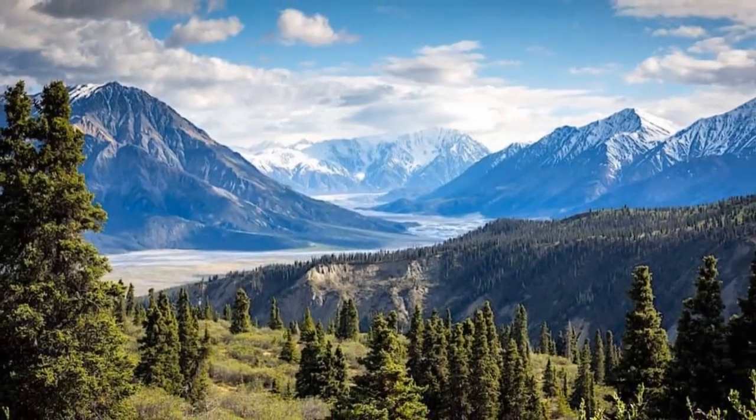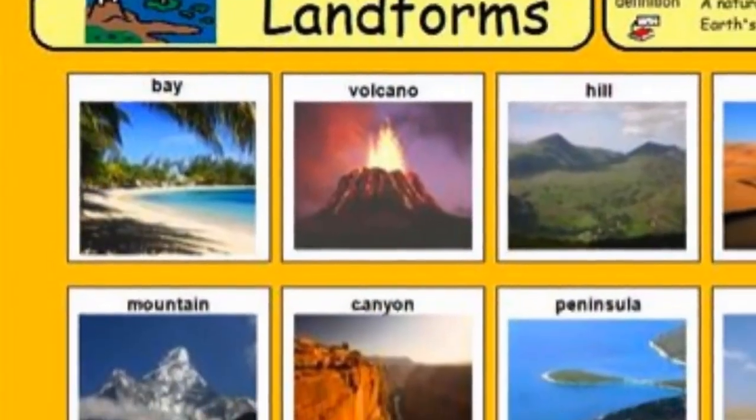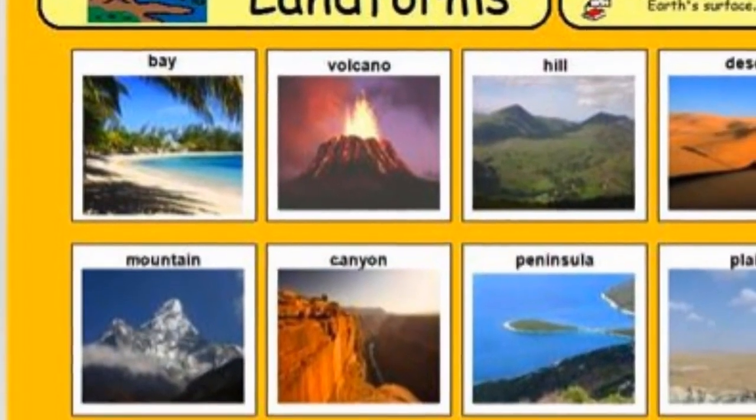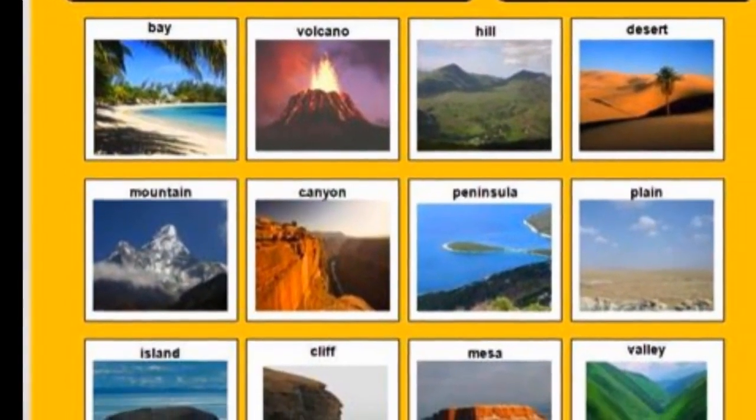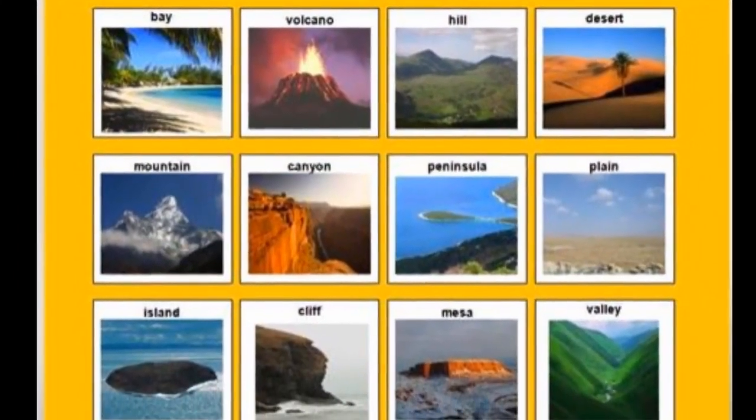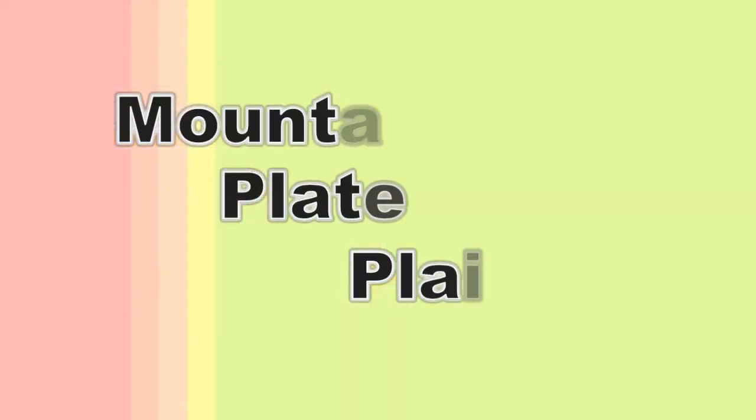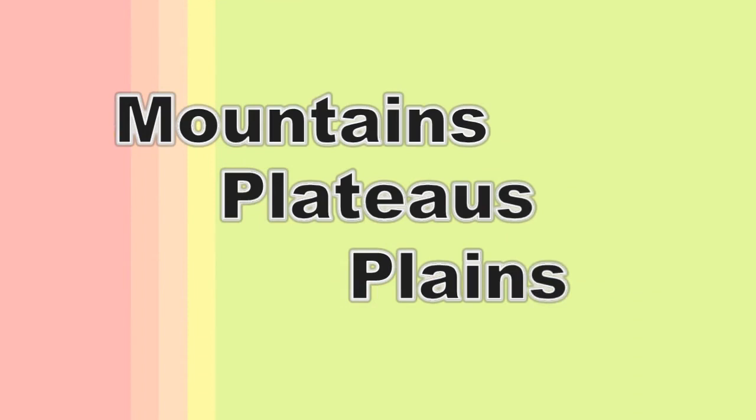These landforms on the Earth's surface pass through a series of changes with time, and they are sorted on the basis of their form of origin. We are going to study mountains, plateaus and plains. So the very first one tells about the mountains.